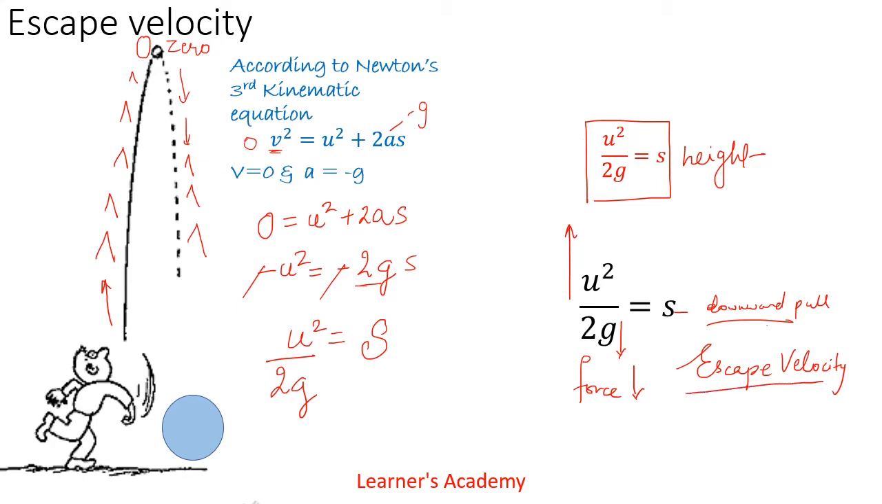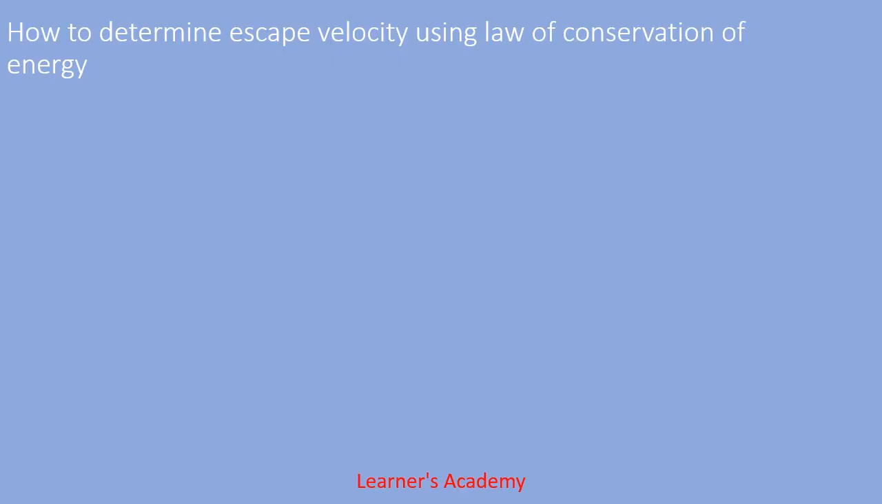Now, as I told you before, for an object to have acceleration due to gravity equal to 0, the object has to be at an infinite distance from Earth. This means that the object has to be free from the gravity of Earth. It has to reach an infinite height, and then it will stay there. Let us determine escape velocity using the law of conservation of energy.